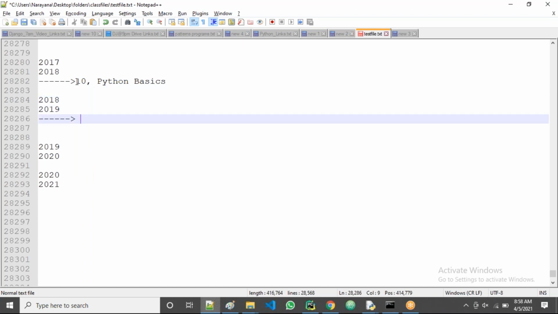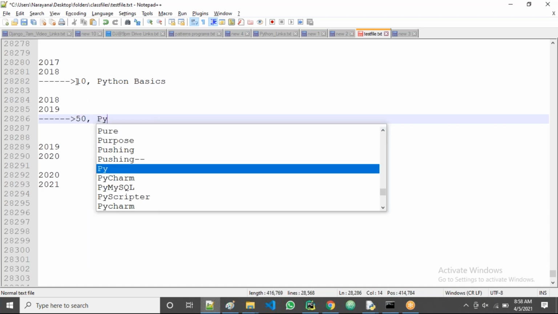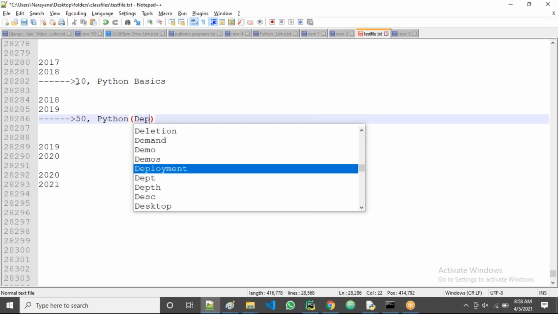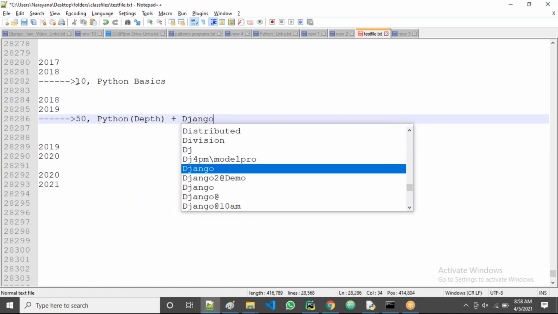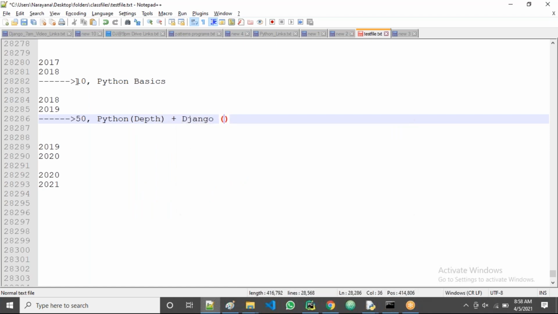Now when it came to 2019, the strength became 50, 52, around 78 like that for every batch. Then what happened here? Awareness came, and for every interview, the strength is increasing. That's why they started asking Python depth questions. Then they started asking the Django basics. Django basics also they started asking.